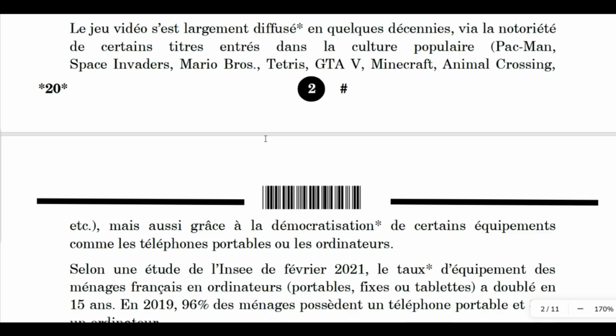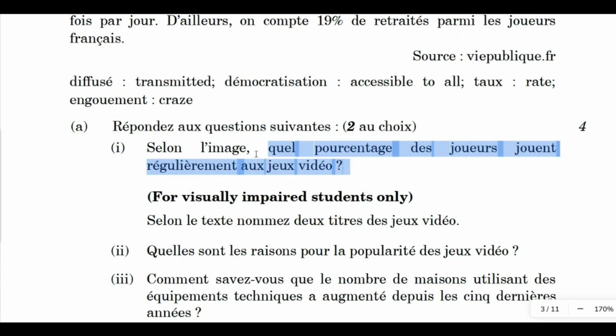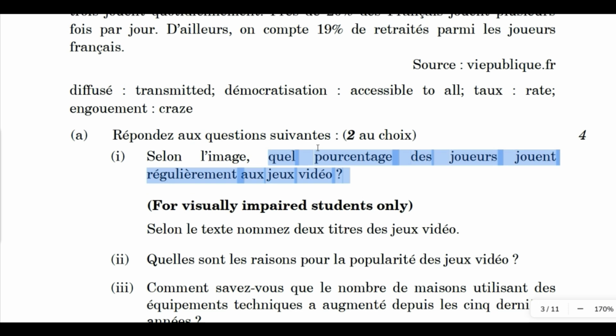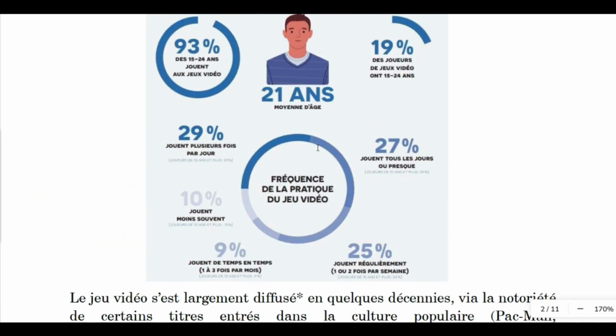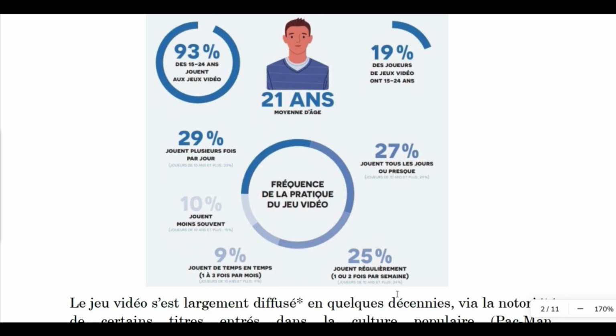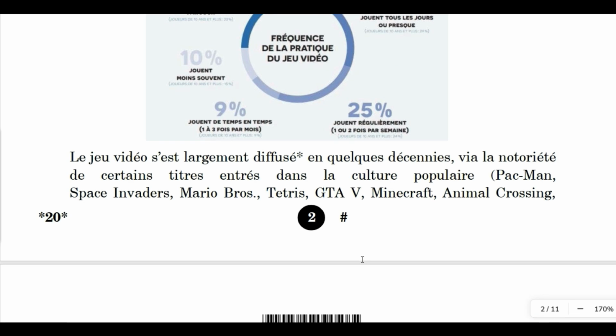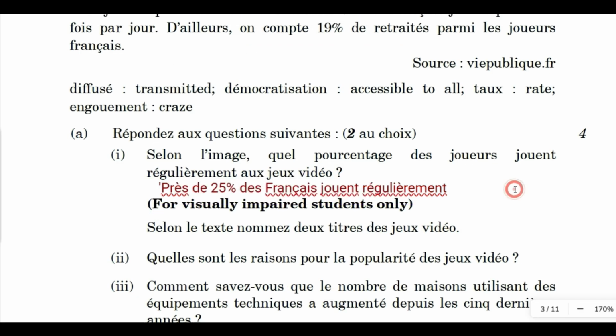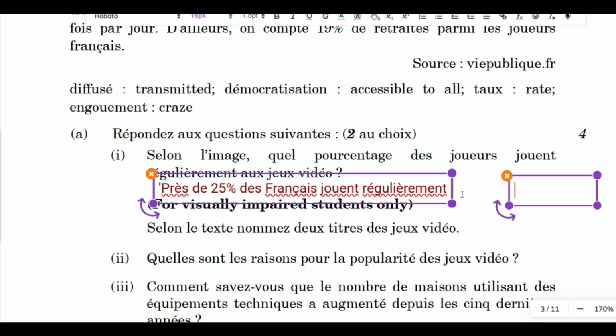So let us check the first question. Selon l'image, quel pourcentage de joueurs jouent régulièrement aux jeux vidéo? According to the image, what percentage of the players play video games regularly? This is souvent, this is de temps en temps, this is presque, and this is régulièrement. That means 25% de joueurs jouent régulièrement. Okay, so this is the first answer, right? So this will be the answer. Près de 25% de Français jouent régulièrement.